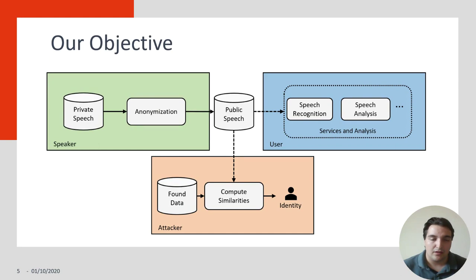So, to give our setting, we consider that the speaker anonymizes their speech and sends it to a public repository that is going to be used for different tasks such as speech recognition, speech analysis, and training of machine learning methods. But an attacker tries to find the identity of the speakers inside this public repository, using found data for which he has the identity of the speakers in it.